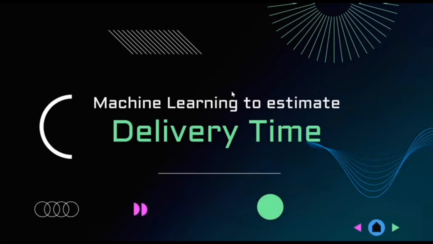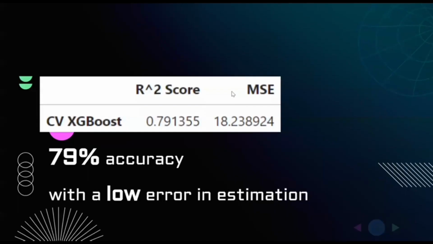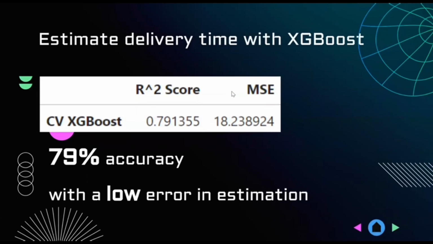So, on to using our machine learning models to estimate delivery timings. We are confident to say that our XGBoost model was 79% accurate in estimating the delivery timings with a marginal error of just 18 in the MSE.